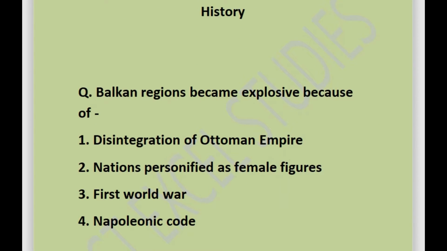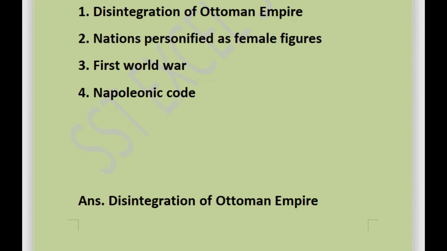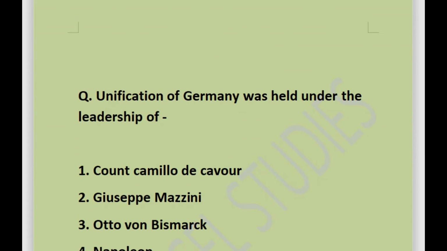Our first question is: Balkan regions became explosive because of? Options are disintegration of Ottoman Empire, or nations personified as female figures, or First World War, or Napoleonic Code. Answer is disintegration of Ottoman Empire.